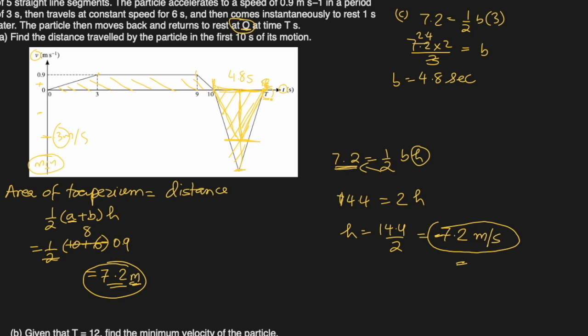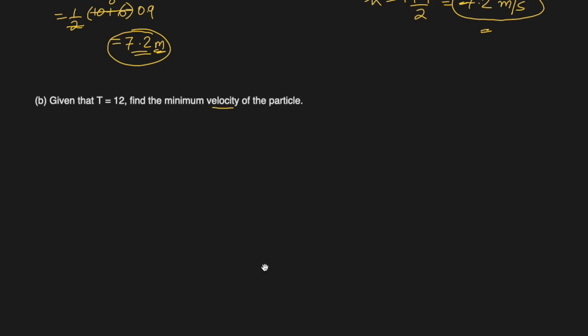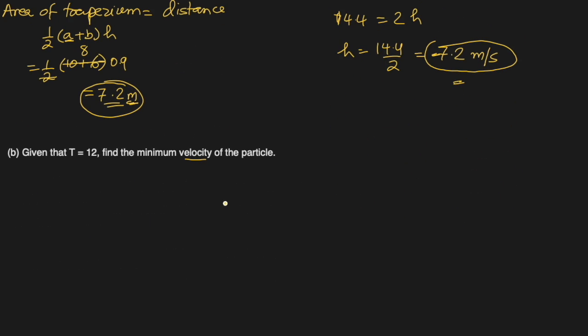But they asked the value of t, and t is for the whole time. So for t, 10 seconds was already with us, 4.8 more, it becomes 14.8 seconds. That is the value of t. Okay, but there was another part to it. If you look at it, find the average speed, again speed, not velocity, speed again. So what is speed? Rather, average speed they're asking, right?